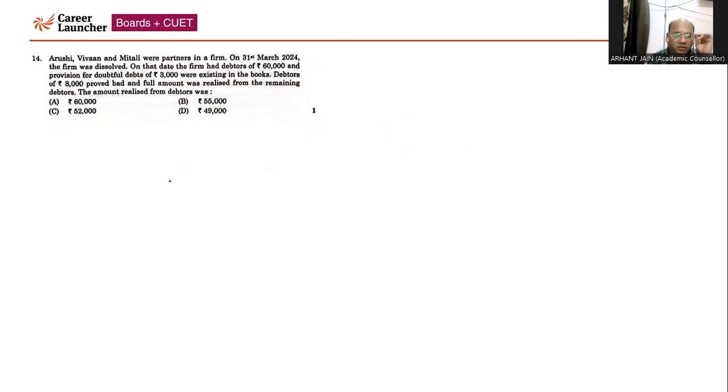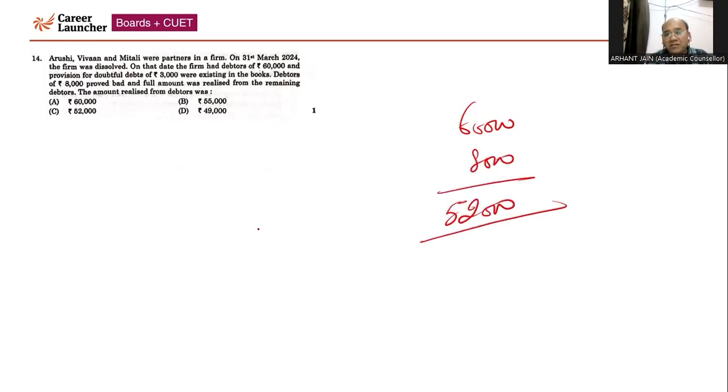Next question. Question number 14. Arushi, Vivan, Mitali were partners in a firm. On 31st March 2024, the firm was dissolved. On that date, the firm has debtors of 60,000 and a provision for doubtful debts of 3,000, right? You know that debtors are transferred by debiting the realization account and the provision is credited to the realization account, right? So debtors of 8,000 become bad debts. So the good debtors are 52,000, and the firm has received the full amount. Very fortunate situation for the firm. So the whole amount has been received. There is no use of the provision in this case. The provision just needs to be written off, right? So in this case, the firm is going to receive 52,000. Accordingly, option C will be the correct answer.